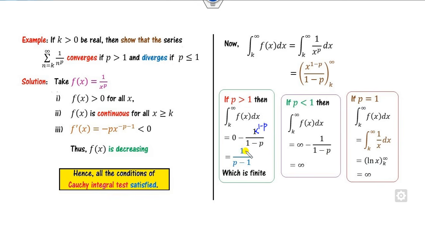So now what do you conclude? This integration is finite when p is greater than 1. Therefore, by the Cauchy integral test, this series is convergent when p is greater than 1. Whenever p is less than 1 or equal to 1, both are divergent, and this is the required proof of this result.